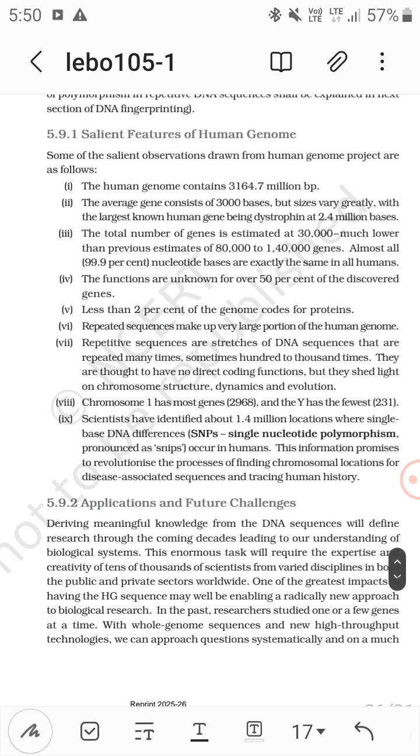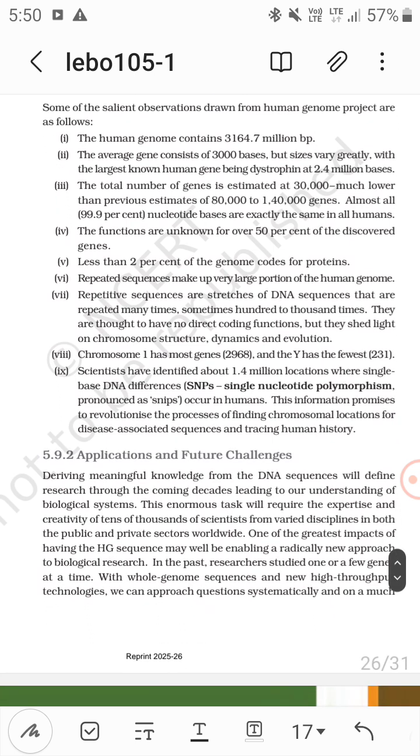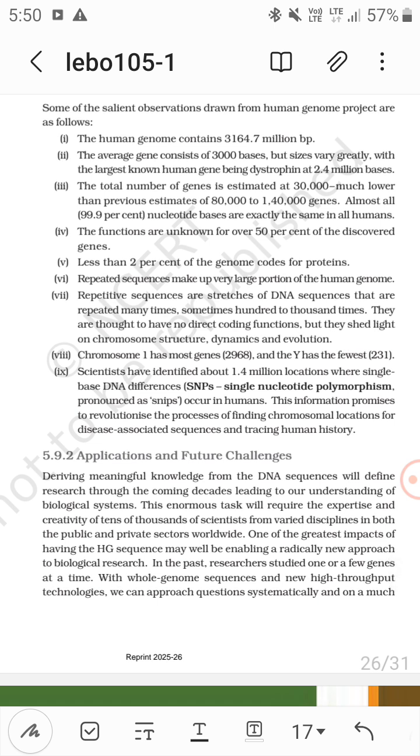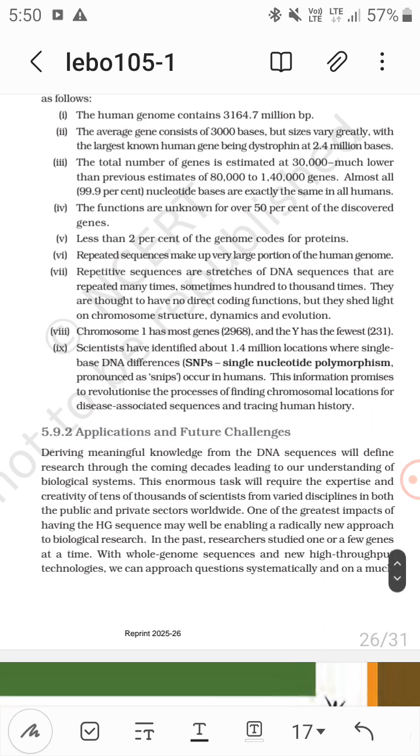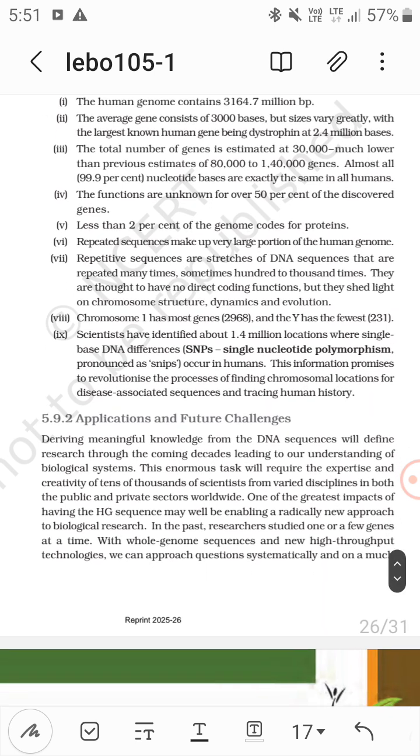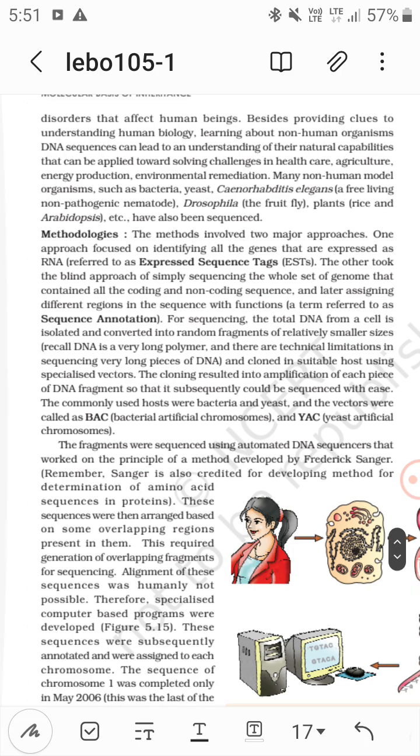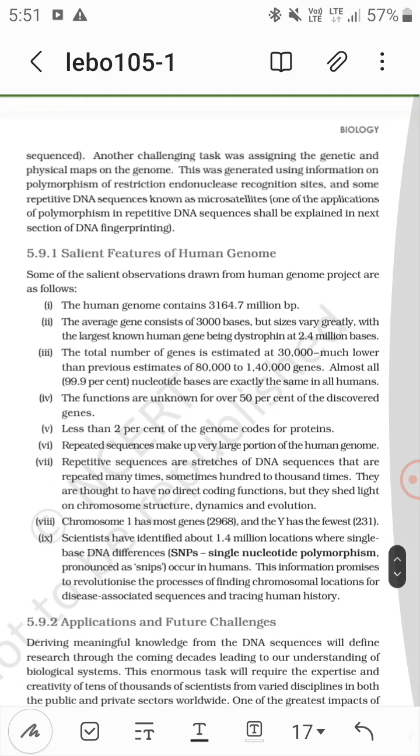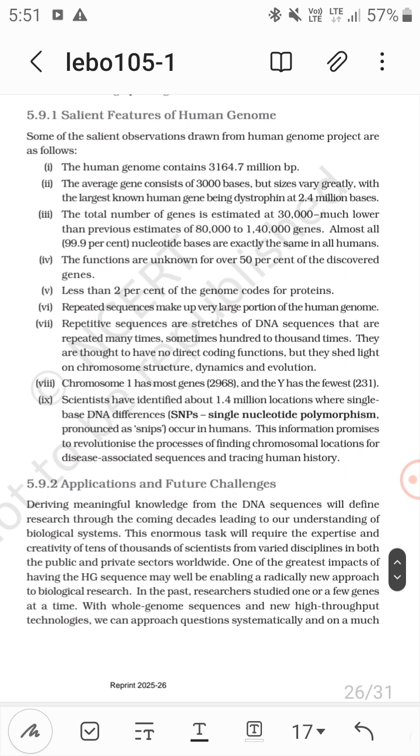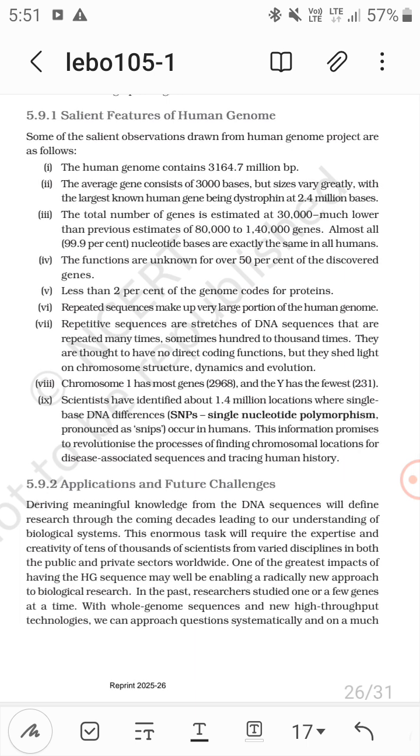Repeated sequences make up a very large portion of the human genome. The repetitive sequences are stretches of DNA sequences that are repeated many times, sometimes 100 to 1000 times. They are thought to have no direct coding functions, but they shed light on chromosome structure, dynamics and evolution. Chromosome 1 has the most genes, 2968, and it was completed in 2006, and Y has the fewest, 231.